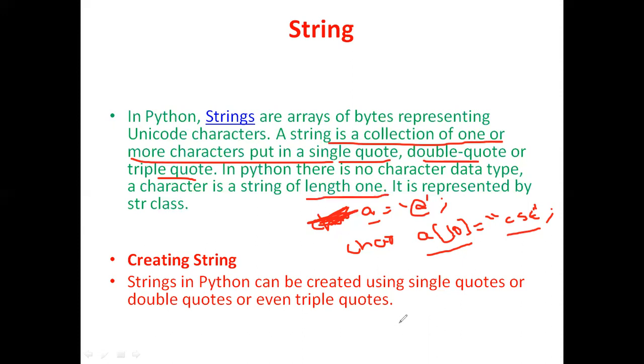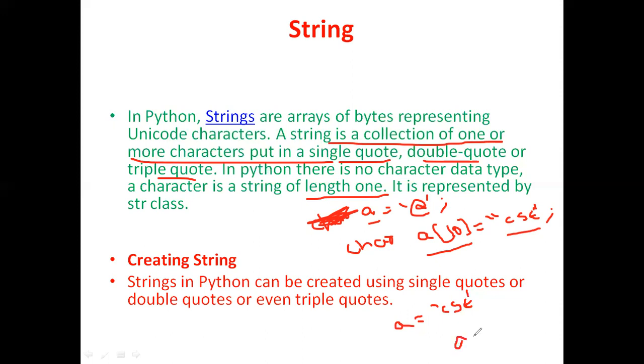For example, if I have given a equal to CSE in Python, we can write that string in single quotes or double quotes or triple quotes, right? So here it is called a string because it has the length of 3. First character C, second character S, third character E. So the length of the string is 3.